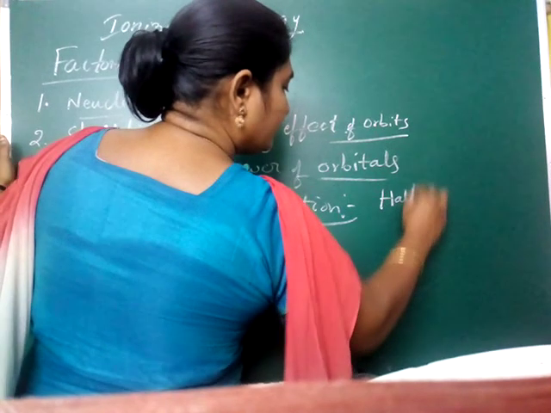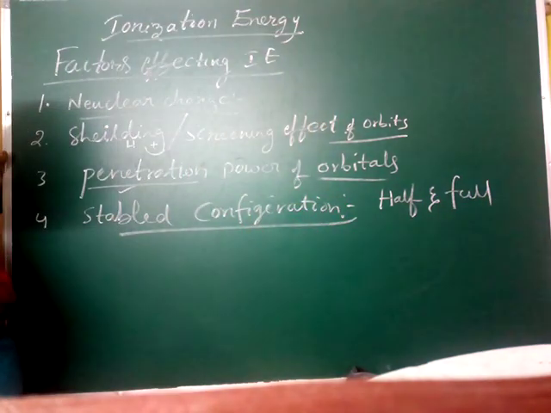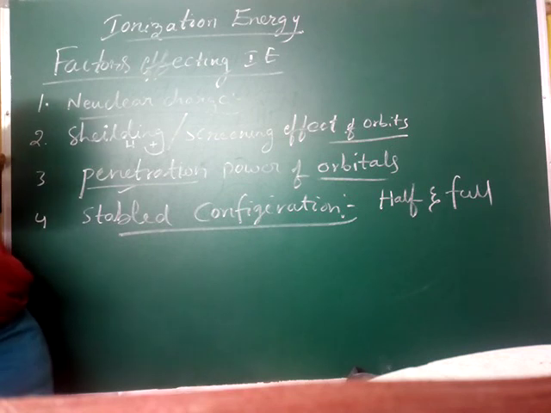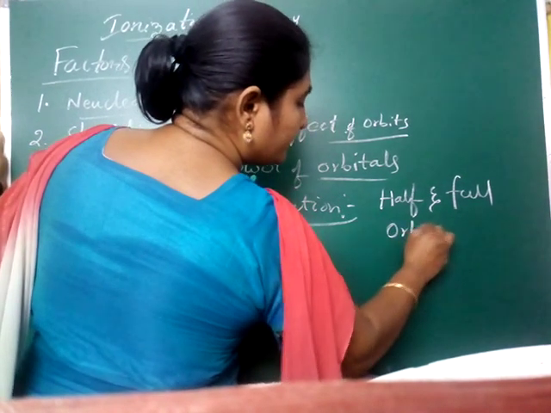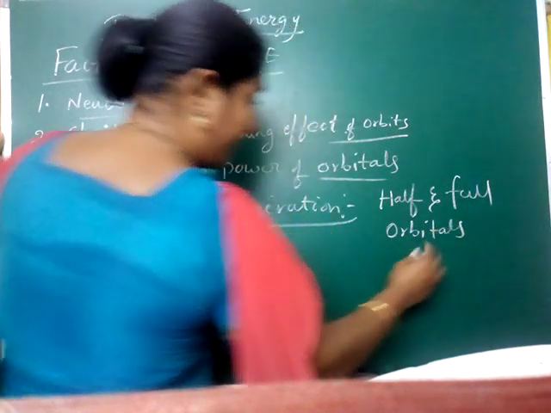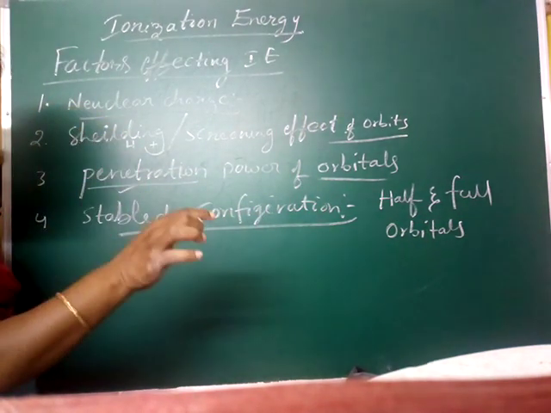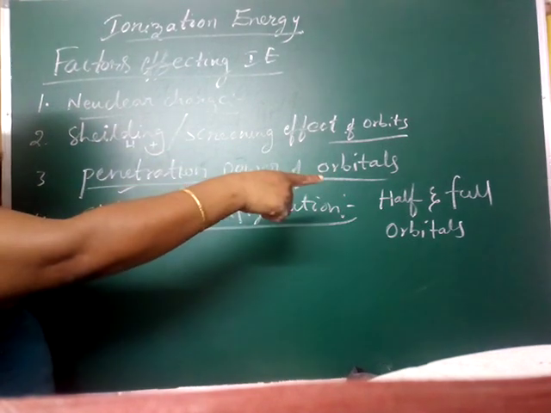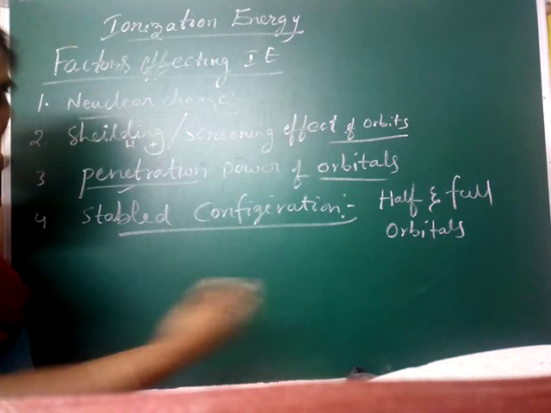Half-filled and full-filled orbitals have more stability. Don't confuse here, orbitals have more stability. That means removing an electron from a half-filled or full-filled orbital is very difficult. That means we have to use more energy.